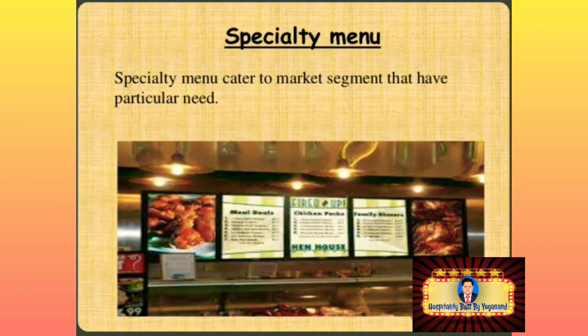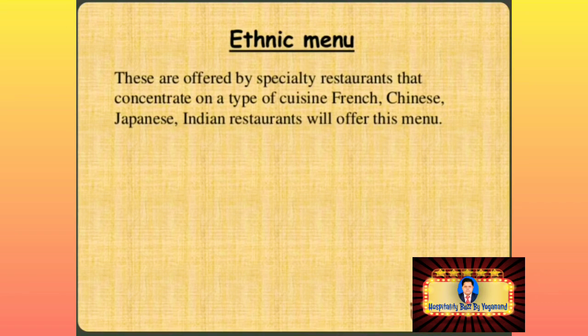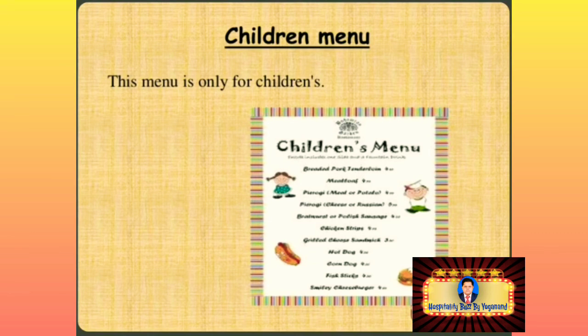Next one, specialty menu. Specialty menus cater to market segments that have particular needs. Ethnic menu. These are offered by specialty restaurants that concentrate on types of cuisines. French cuisine, Chinese cuisine, Japanese cuisine, Indian restaurants will offer this menu. Children's menu.